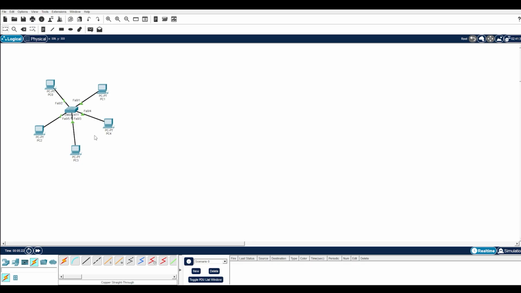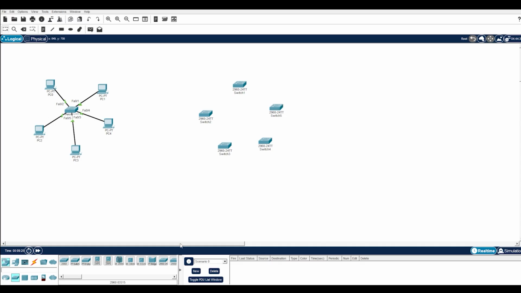Let's look at ring topology. In ring topology, every device is connected to exactly two neighboring devices. Let us set the switches over here. Let's fix 1, 2, 3, 4, 5 in a ring form. Let us place these switches like this in a ring form.